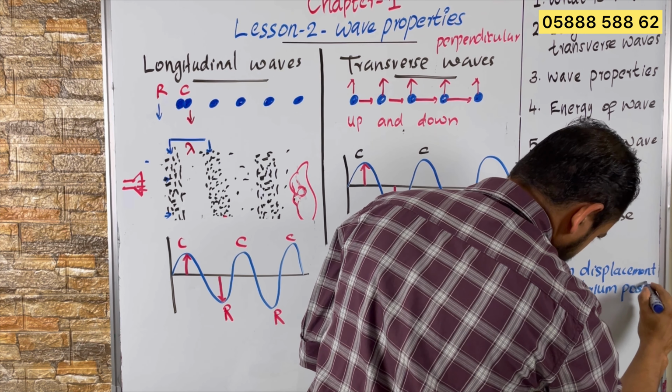Maximum displacement from the equilibrium position. What is the unit for amplitude? We measure amplitude in meter. We measure wavelength also in meter. Then number 3,